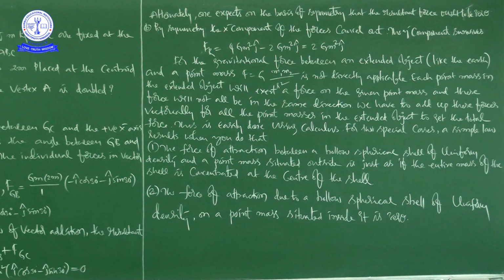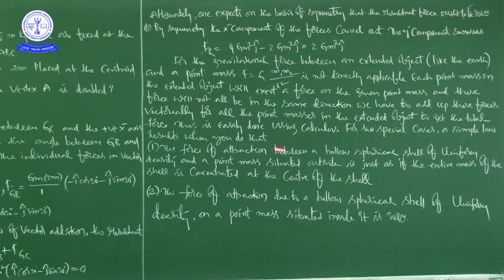Regarding the gravitational force between a point mass and an extended object, to get the answer in a simple way, one is the force of attraction between a hollow spherical shell of uniform density and a point mass situated outside.